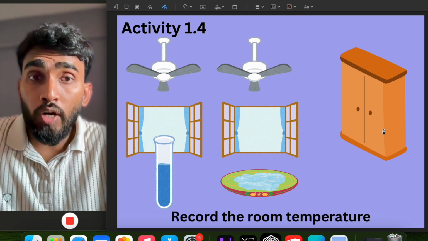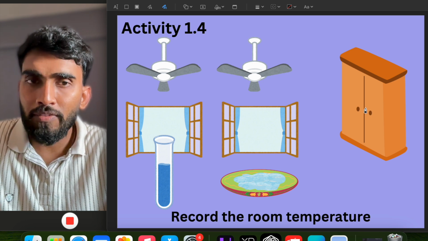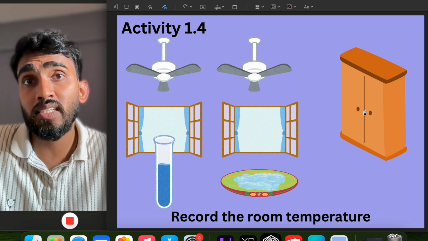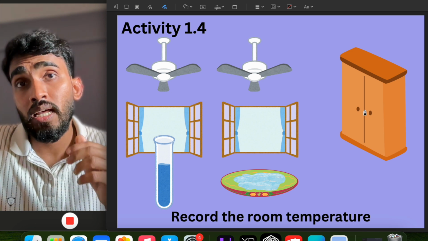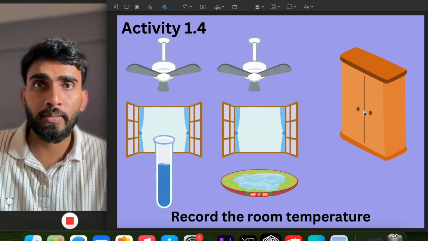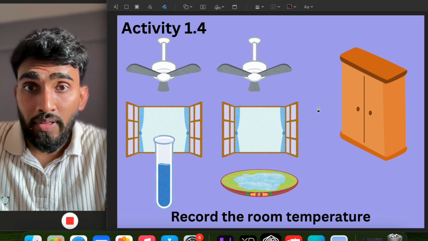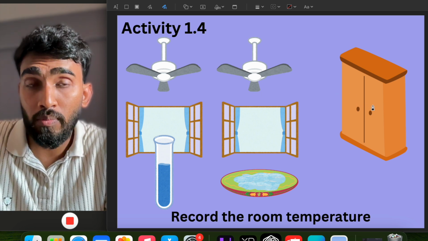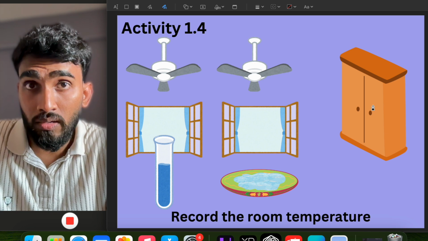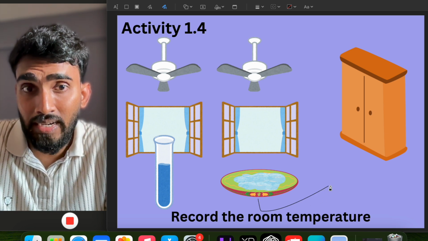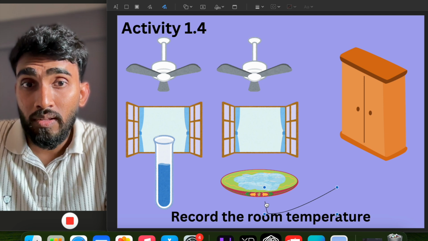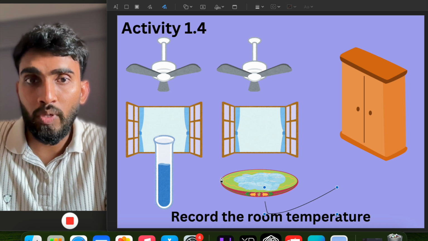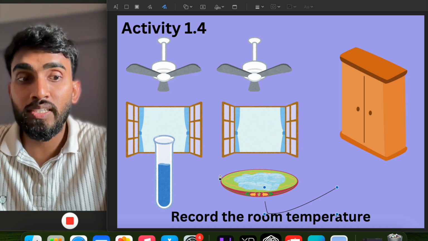Now we have to record the room temperature when we have put this here, and we have to see in which of these three cases the evaporation will occur the fastest. What do you think? Tell me whether it will be in the test tube, in this saucer, or in that saucer which is in the cupboard. Evaporation will occur fastest in this case, right? Yes, you are right, it will occur fastest in this saucer.